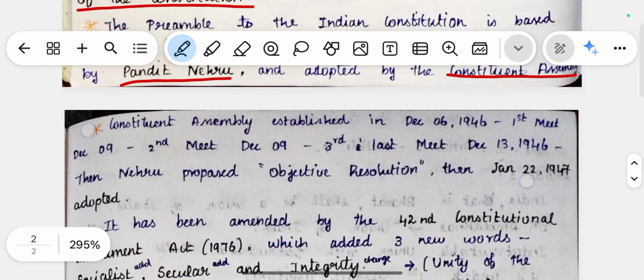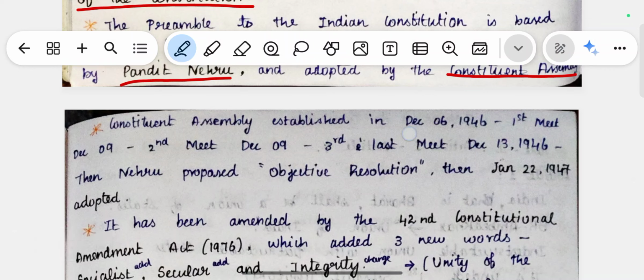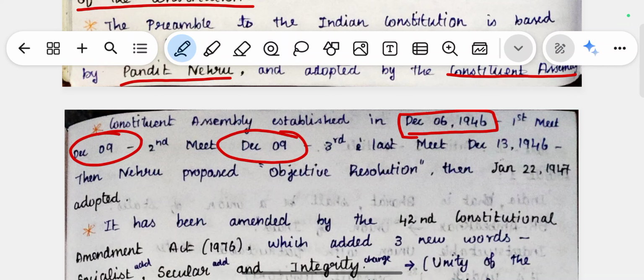The next thing is, for this constitution we have a Constituent Assembly which was established on December 6, 1946. The first meeting was on December 6, the second meeting on December 9, and the third and last meeting on December 13, 1946. In these three meetings we have a session of the Constituent Assembly.